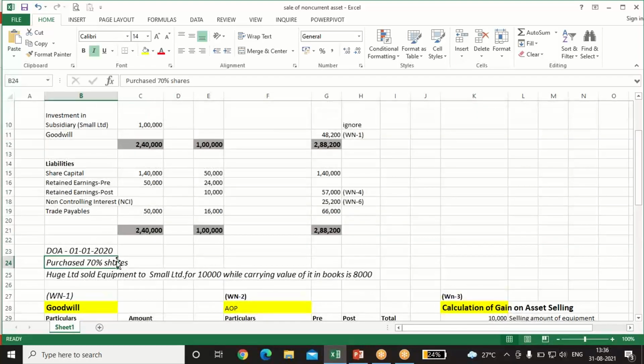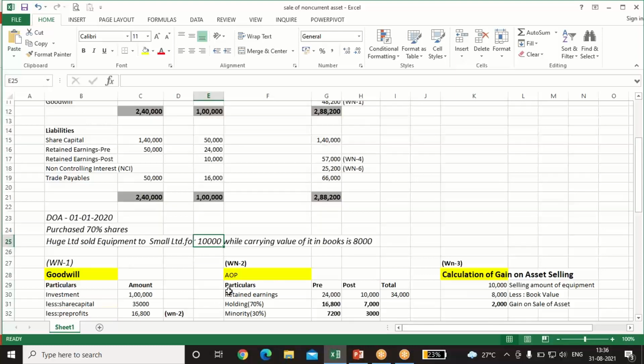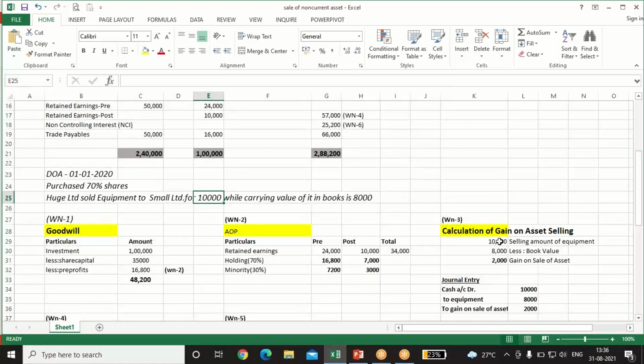Huge Limited has purchased 70% shares in Small Limited. Huge Limited sold equipment to Small Limited for 10,000, while the carrying value of it in its books is 8,000. So first we'll see the gain, which will arise after selling the asset. 10,000 is the selling amount of the equipment, less book value 8,000, so 2,000 is the gain on the sale of the asset.